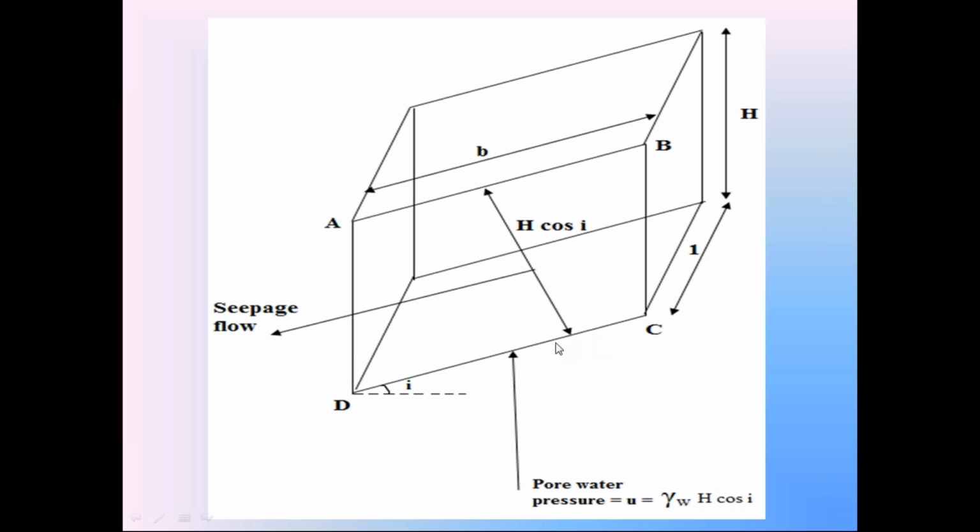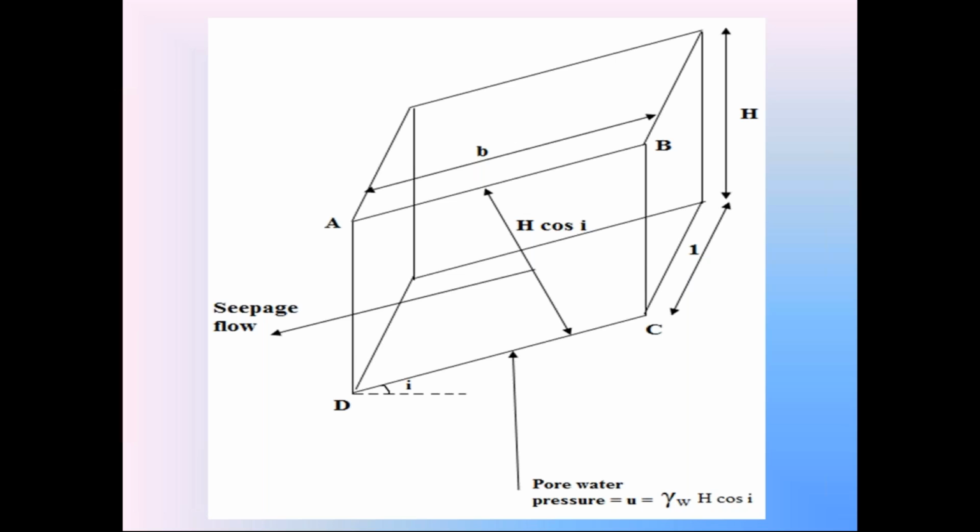So on this surface CD, the pore water pressure, please focus on this, this is not the force, this is the pressure. Pressure is equal to force divided by area, but it is not the force, it is the pressure. So the pore water pressure is acting on the surface CD due to this seepage flow in the vertically upward direction. That magnitude is equal to gamma w into h cos i.